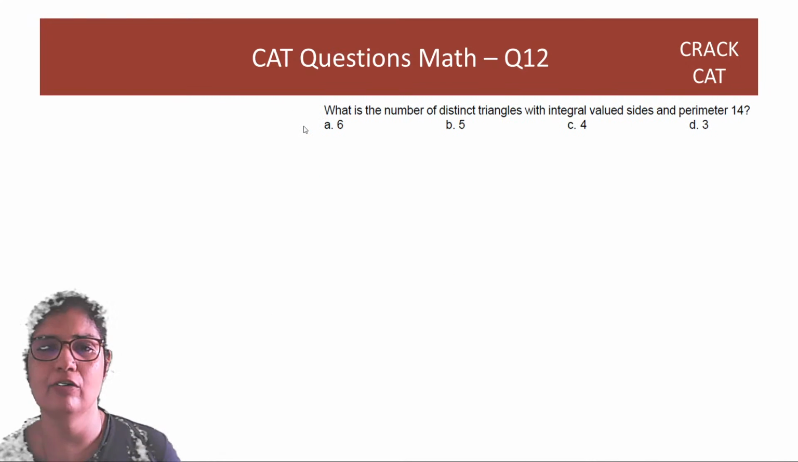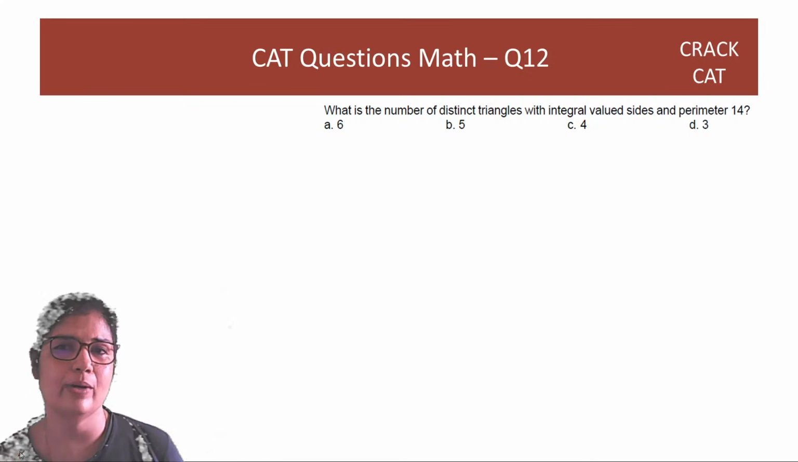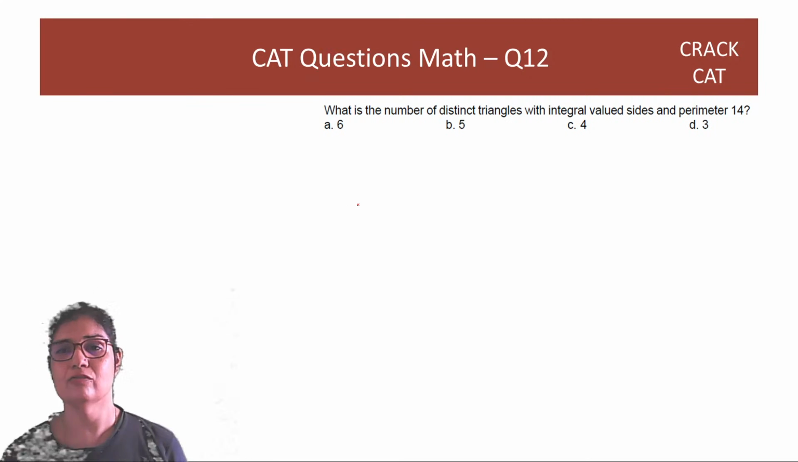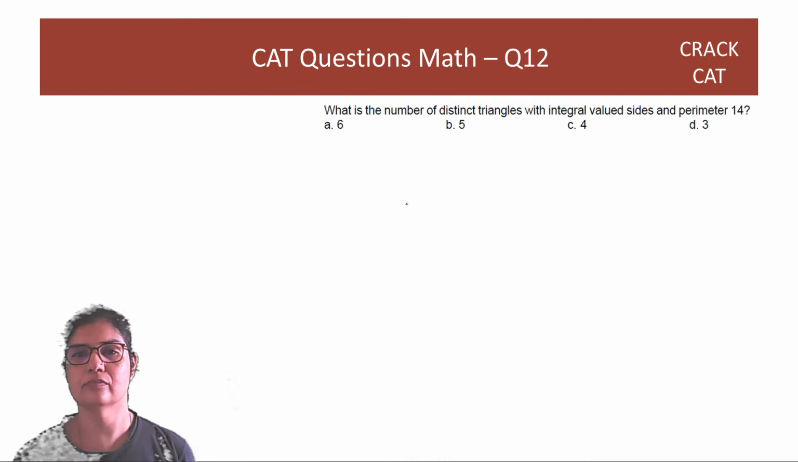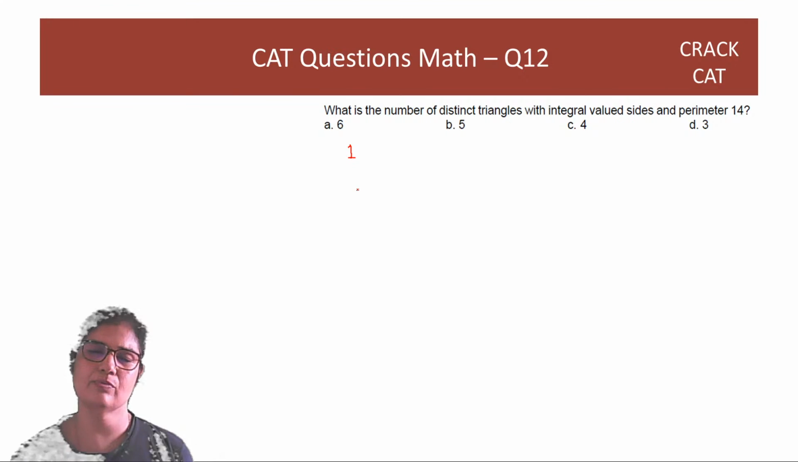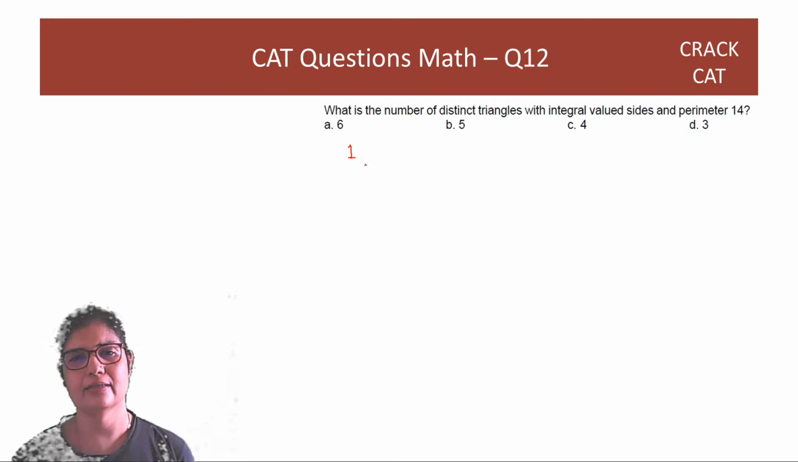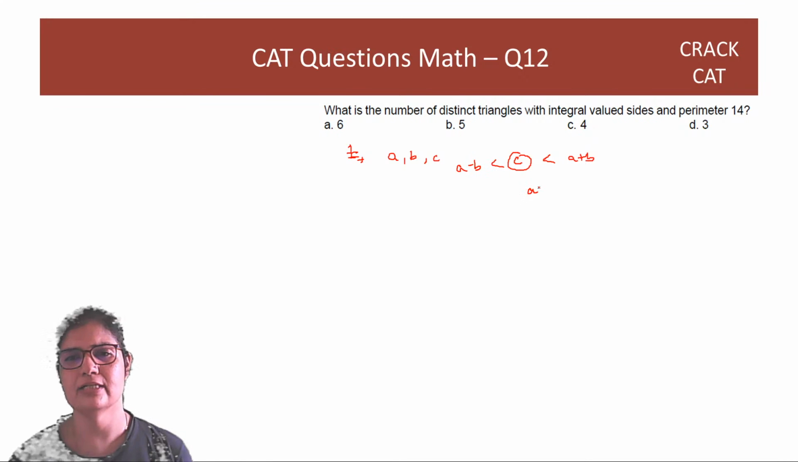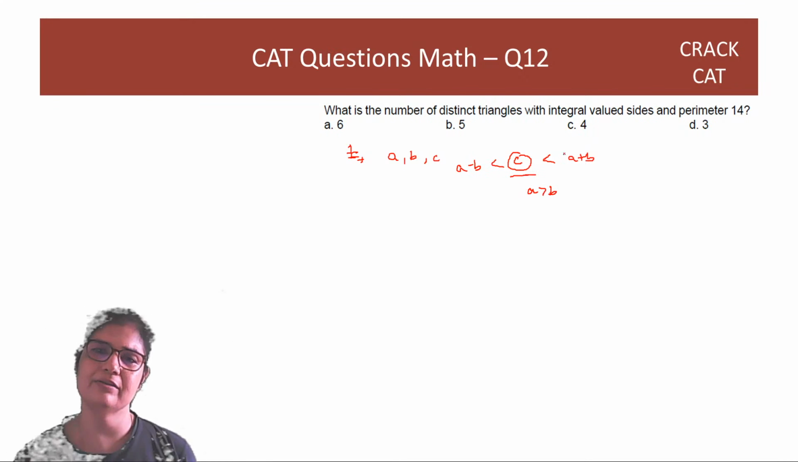Next question. What is the number of distinct triangles with integral valued sides and perimeter 14? Okay. So you have to start with the smallest possibility. Okay, let's say 1 is one of the numbers, correct? Now, the other number, what do we have to always ensure? That if I have A, B and C, then pick up any one, like C has to lie between A plus B and A minus B. Right? If A is greater than B, then C has to lie between the difference and the sum.